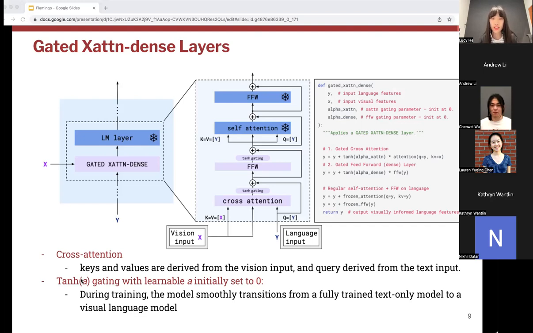And the idea is that as the training progresses, it can transition smoothly from a fully pre-trained text-only model to a visual language model. And these layers can also be inserted at different depth frequencies. So this is useful for controlling the ratio of fresh parameters over frozen parameters, and also to make sure that we leverage the pre-trained model as well as regulate the model expressivity, memory and time complexity, etc.